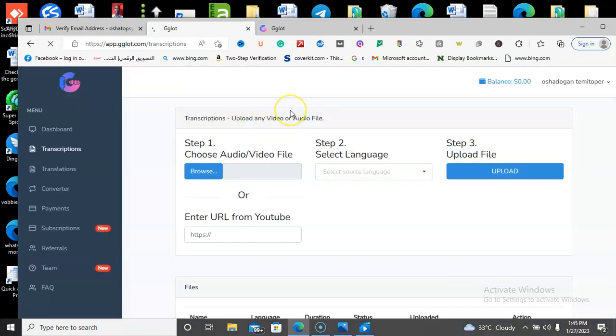If you want to convert your audio file or your video file to text, you just come here. As you can see, this is a browse option. You can use the browse option to search for your video file and upload it.